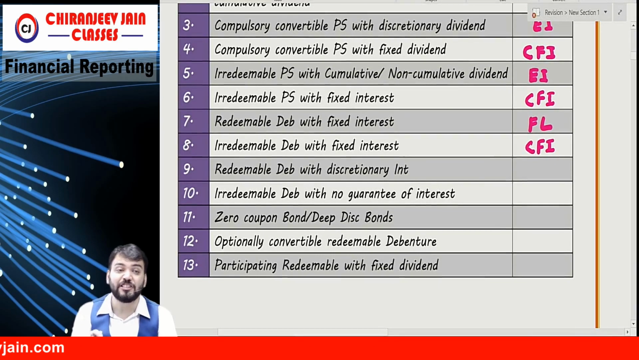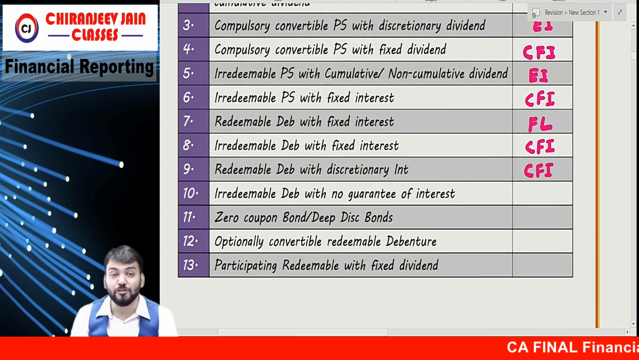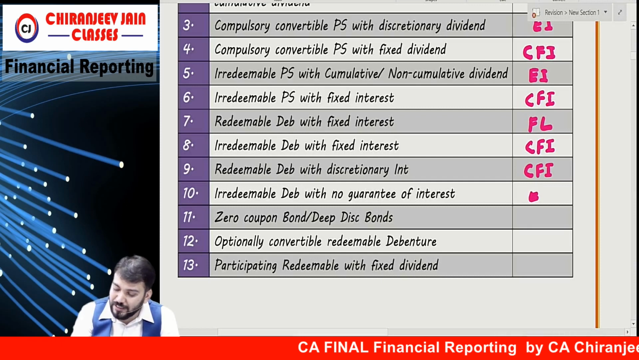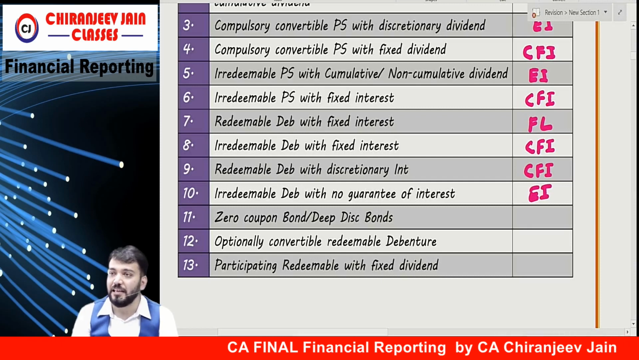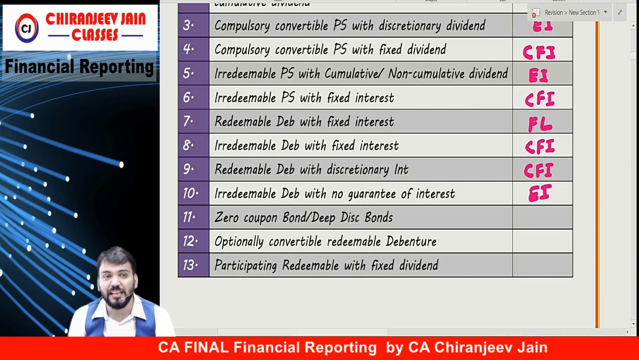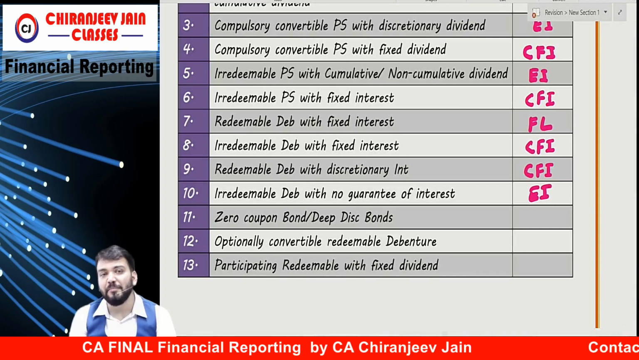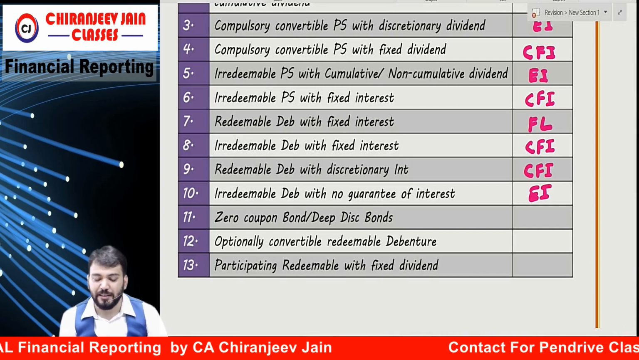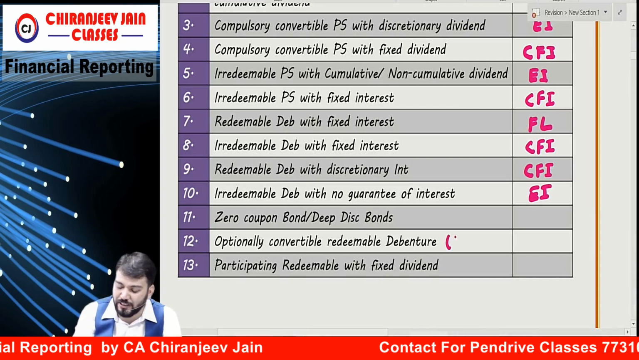Redeemable debenture with discretionary interest. Compound financial instrument. Irredeemable debenture with no guarantee of interest. Equity instrument. Pure equity instrument. Optionally convertible redeemable debenture, of course, with fixed interest.